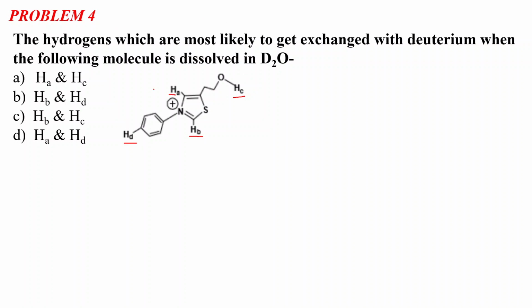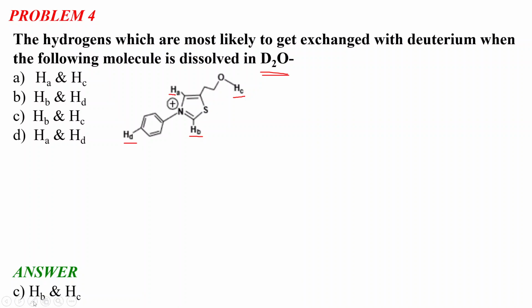So when this molecule is dissolved in D2O, among these 4 hydrogens, which ones will get exchanged with deuterium? Let's see the answer first, and then we will discuss this problem. The options are: option A, HA and HC; option B, HB and HD; option C, HB and HC; and option D, HA and HD. So let us first note the correct answer for this question is HB and HC.